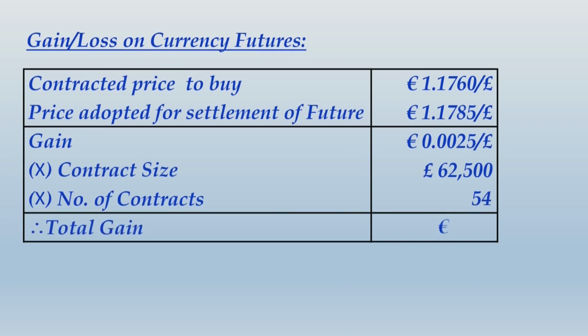So total gain will be in euro 8,438, that is euros 8,438. So note down these calculations and then we shall move ahead.